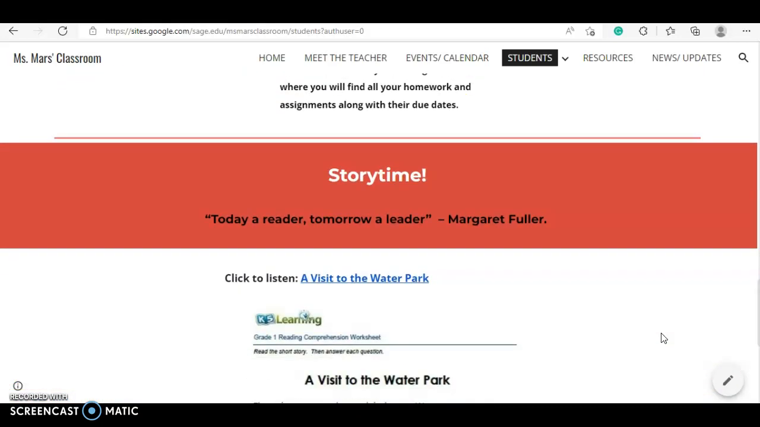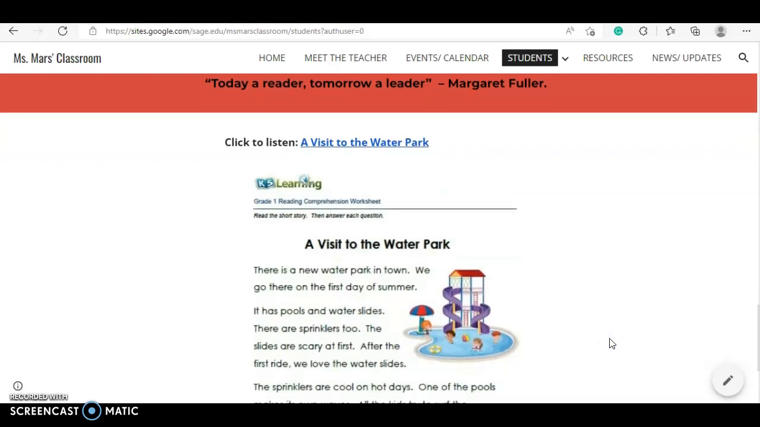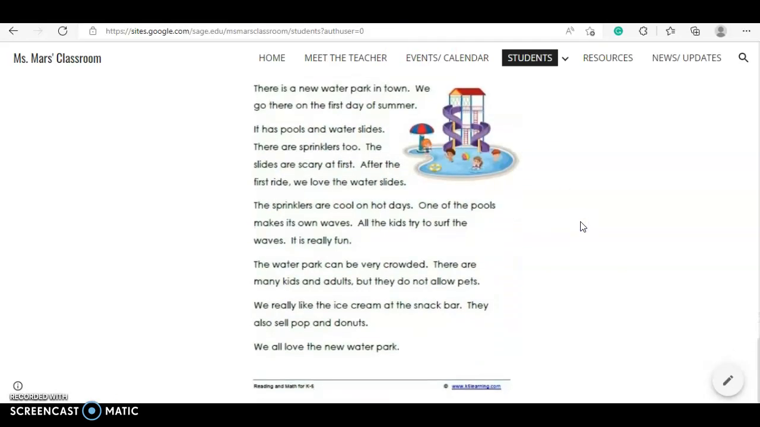At the very bottom of this page, we have story time, and it starts with a quote that says, today a reader, tomorrow a leader, to encourage students to read. And here I have a sample reading passage, and the instruction says click here to listen to me reading the passage. So if you click here, you're going to hear me reading this same passage that is shown here, A Visit to the Water Park. And that's the end of this page.